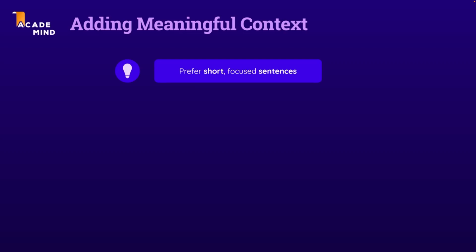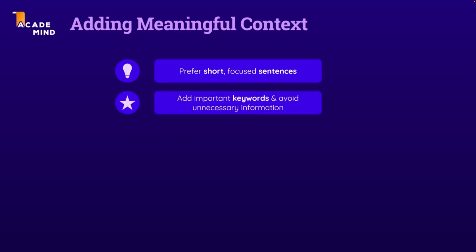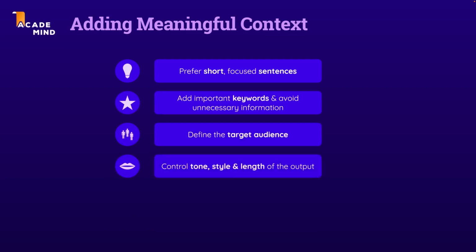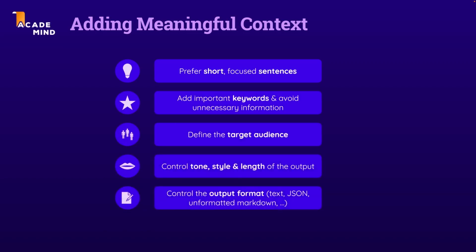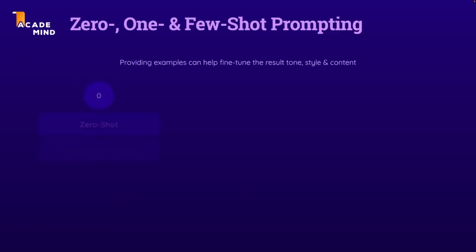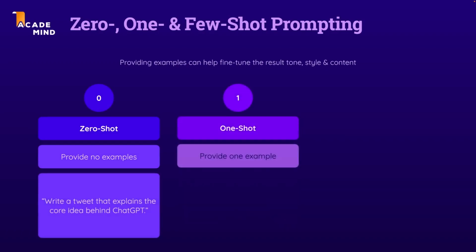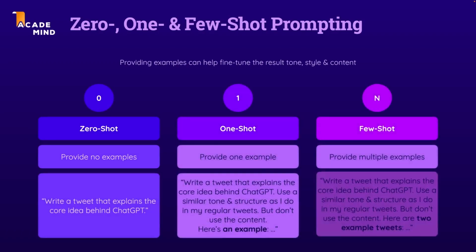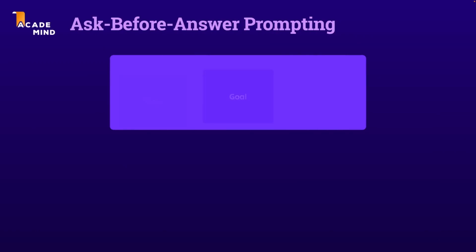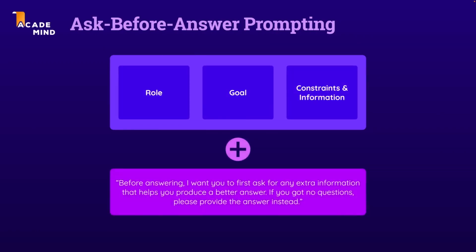on short, concise sentences. And you got many ideas for content and context that could go into prompts, like, for example, specifying a target audience. You learned about many crucial techniques like 0, 1, or few-shot prompting, and you learned about useful tricks like ask before answer prompting, which can also lead to better results.